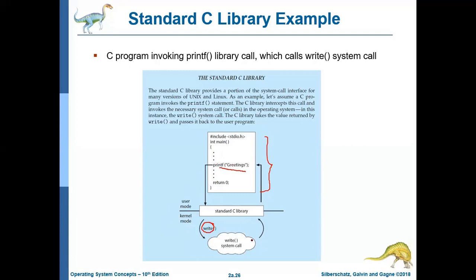The write system call has many instructions to execute, and the value you want to pass must go through a stack or a register. You pass this value to the standard C library, and it is passed with the help of the write system call. Then the write system call uses the system hardware and writes the greeting over the output screen, and it returns the output to the user program directly.